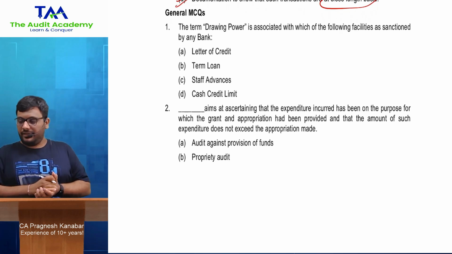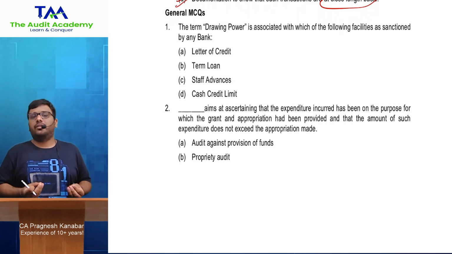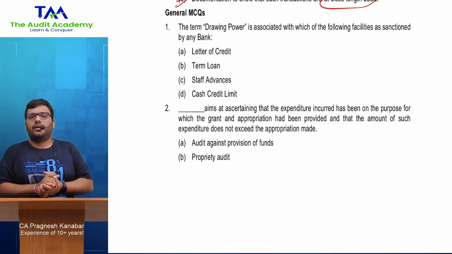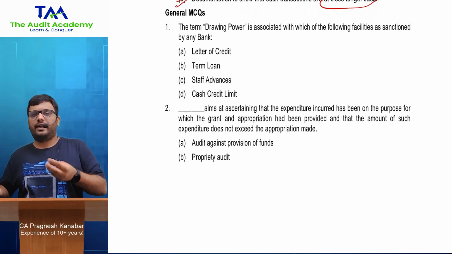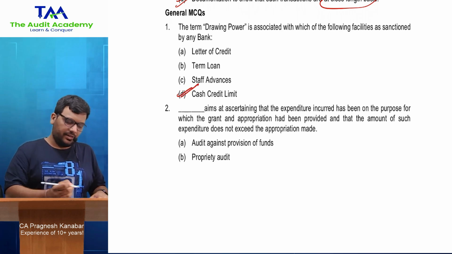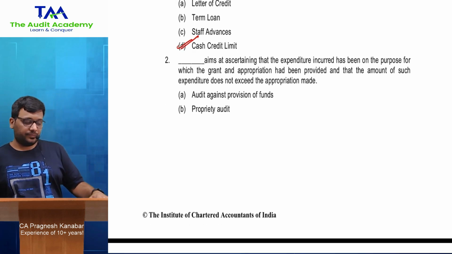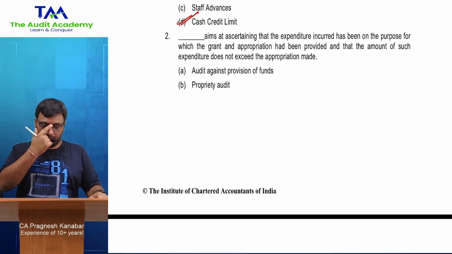The term drawing power is associated with which of the following facilities as sanctioned by any bank? Drawing power is for short term borrowings, all right, which is nothing but cash credit and overdraft facilities. So on the basis of the value of your current assets, the bank gives you a credit limit, so it is for the cash credit limit.